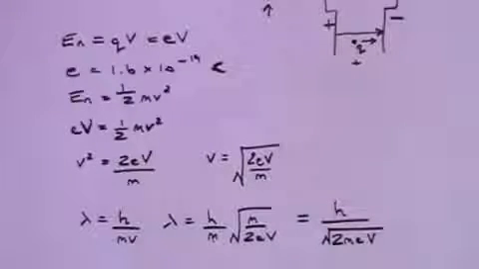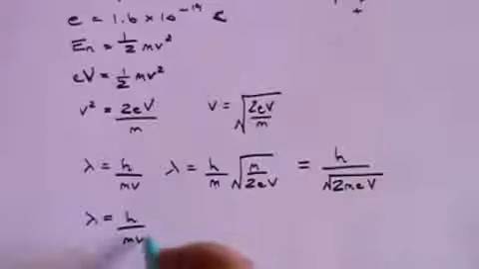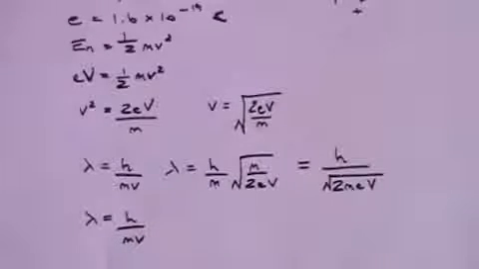Now the question arises, if an electron as a particle can have a wavelength, can any particle, or indeed any object, have a wavelength? Well, in theory, yes. You and I have wavelengths, but in practice, it's impossible to detect them. And why is that? Well, let's have a look. Lambda equals h over mv. Let's take an object like a ball and let's keep the maths simple. Let's make the mass 1 kilogram and let's have the velocity as 1 meter per second. Not unreasonable.